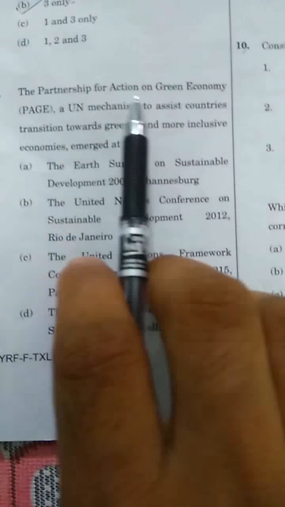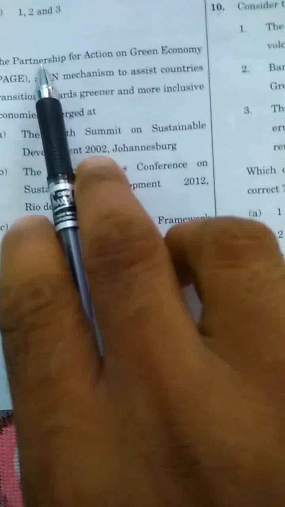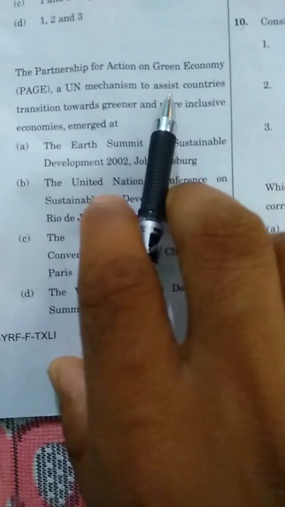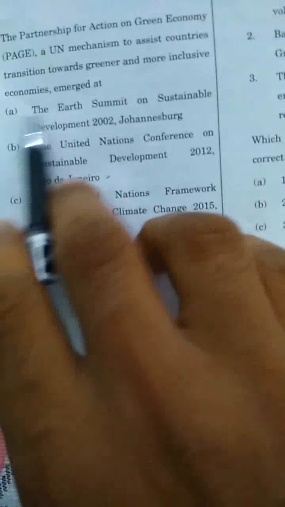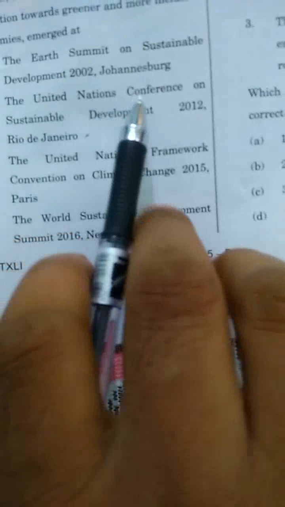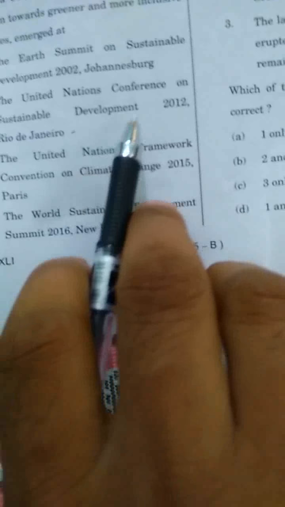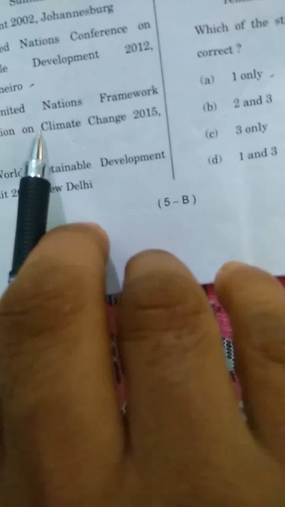Now we go to question number 8. The Partnership for Action on Green Economy, PAGE. This is the abbreviation of Partnership for Action on Green Economy, a UN mechanism to assist countries' transition towards a greener and more inclusive economy. The options are the Earth Summit on Sustainable Development 2002 Johannesburg, the United Nations Conference on Sustainable Development 2012 Rio de Janeiro, the United Nations Framework Convention on Climate Change 2015 in Paris, the World Sustainable Development Summit 2016 New Delhi.